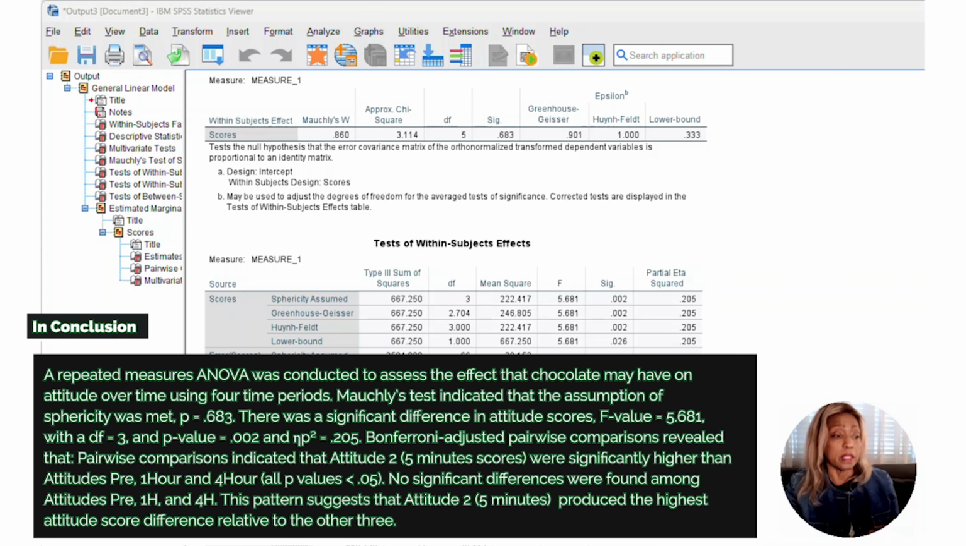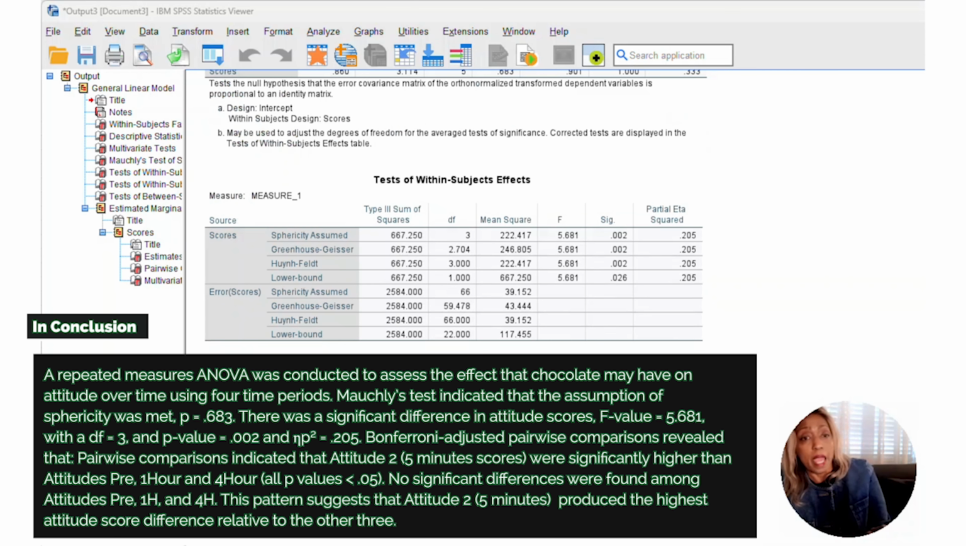To state this in conclusion, a repeated measures ANOVA was conducted to assess the effect that chocolate may have on attitude over time using 4 time periods. Mauchly's test indicated that the assumption of sphericity was met, p equals 0.683. There was a significant difference in attitude score, F value equals 5.681 with degrees of freedom equals 3 and a p-value equals 0.002 and effect size equals 0.205.